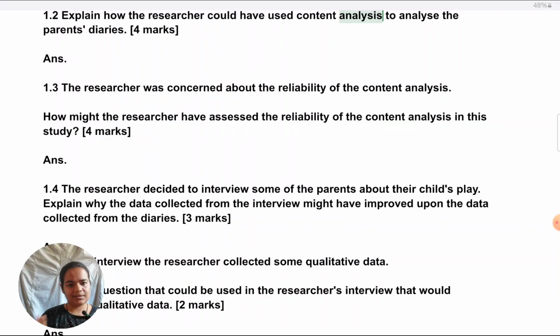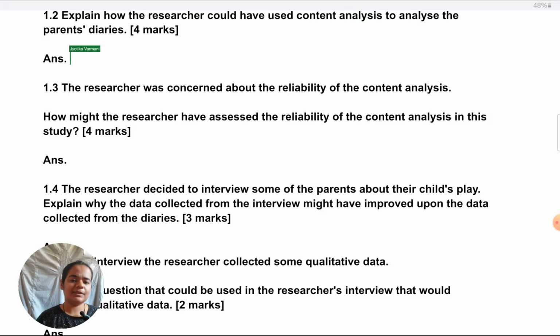Again, this is something that will run throughout the lesson, so I'm just mentioning it once more. Always contextualize everything that you're writing. That's the only way of getting marks for research methods. So here also, if you generally say following are 4 steps in content analysis and you give definition of each, you're not going to be scoring. You have to keep on relating each step with this situation, which is about types of play and maintaining diaries.